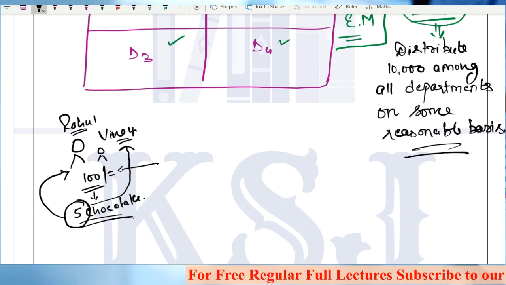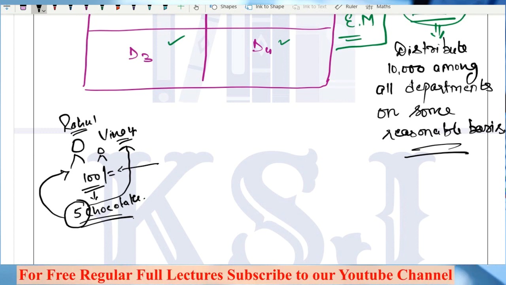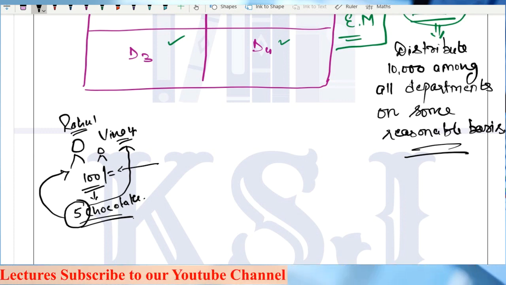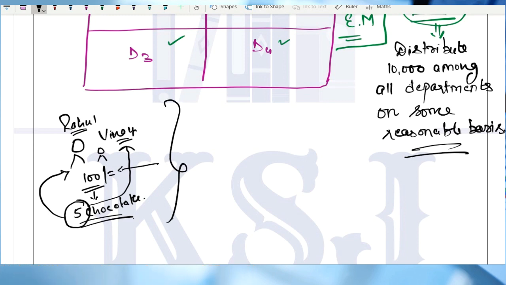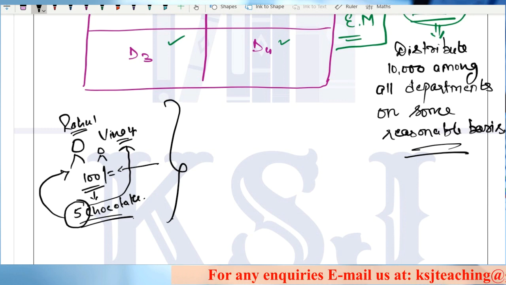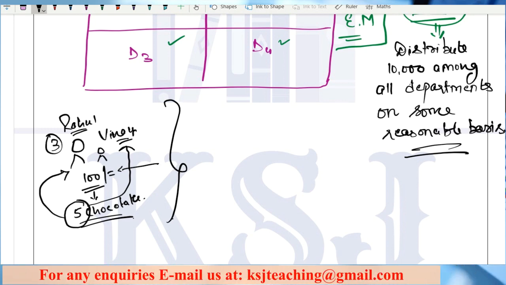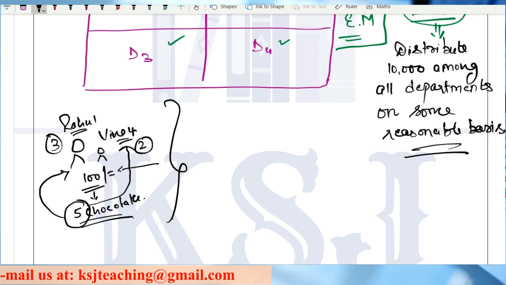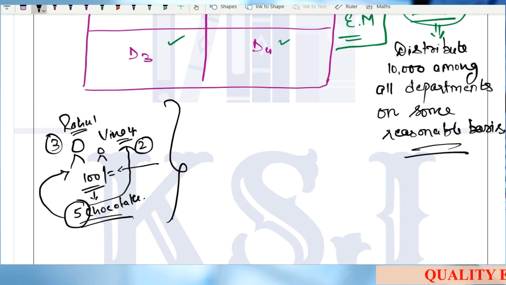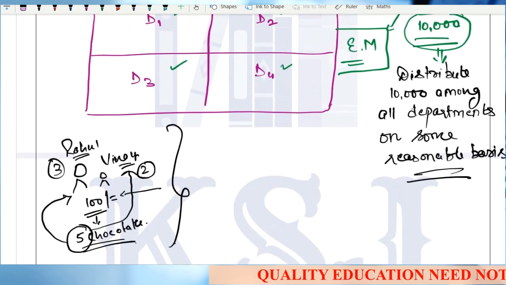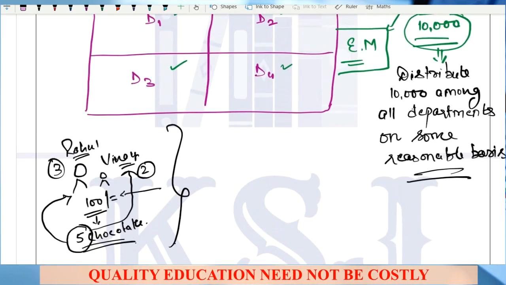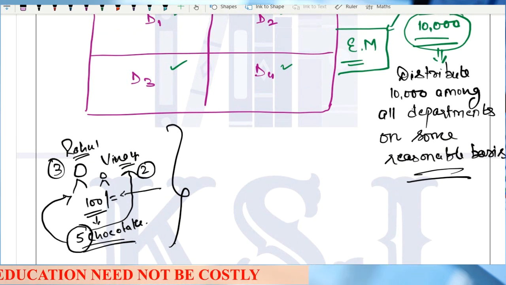So it has to be distributed on some reasonable basis. This is a common overhead, an absorbed overhead, and the chocolate is now to be distributed on some reasonable basis. So they went to their father and asked, how are we going to distribute this chocolate? He said, very simple. Rahul is the elder brother, so he will get 3 chocolates, and Vinay is the younger brother, so he will get 2 chocolates. On the basis of age, the father has distributed the overheads on some reasonable basis between the various departments, between Rahul and Vinay as a department.